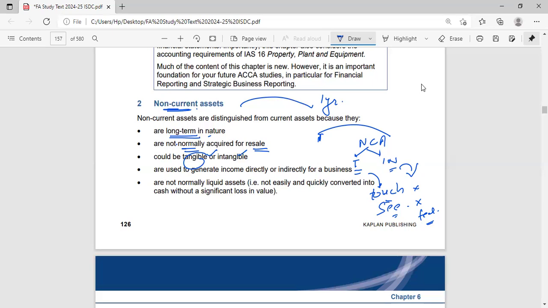Next, they are used to generate income directly or indirectly for a business. Now, the machinery which I've acquired, I'm not going to sell that machinery. Okay, but still I'm using it for my business. Like I'm making the shoes and I'll sell those shoes. So I'm indirectly using it to generate income. Okay. They are not normally liquid assets. Now, what is the meaning of liquid? Liquid means which we can convert easily into cash.